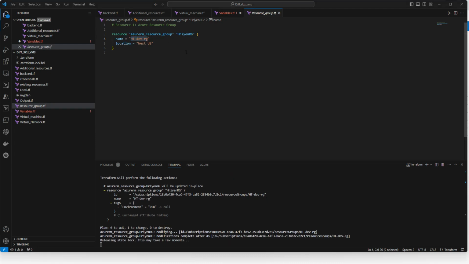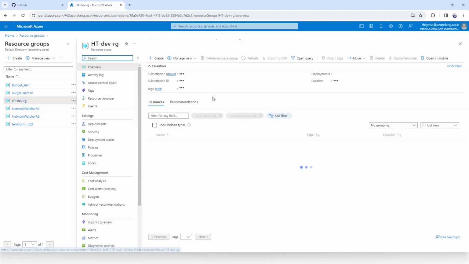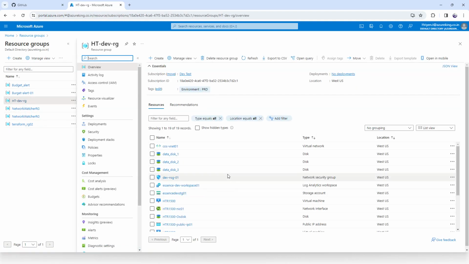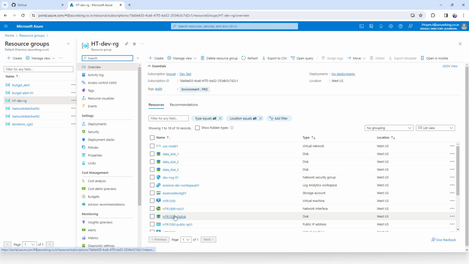HT dep RG. If you go inside, now many resources are being created. It is successfully created. So if you see here, total there are so many resources created now.